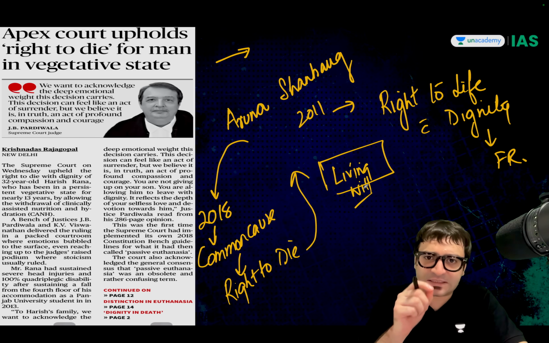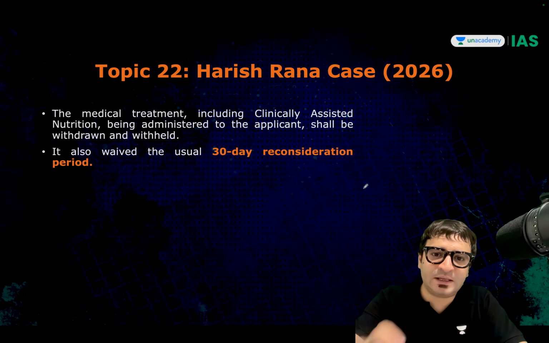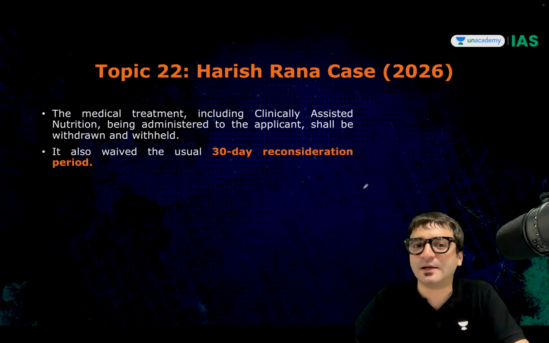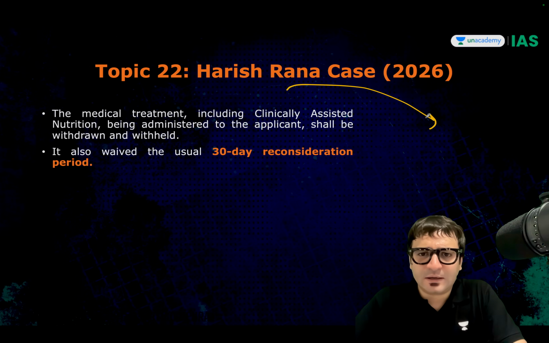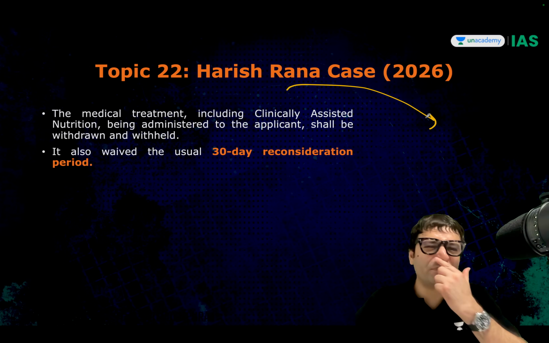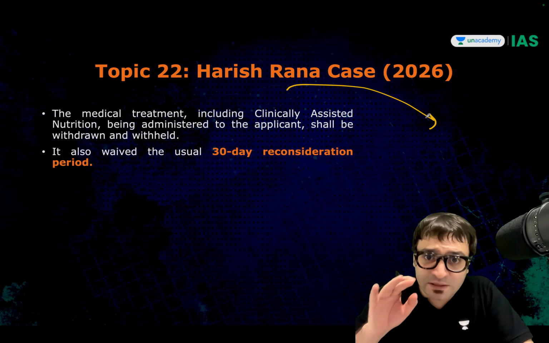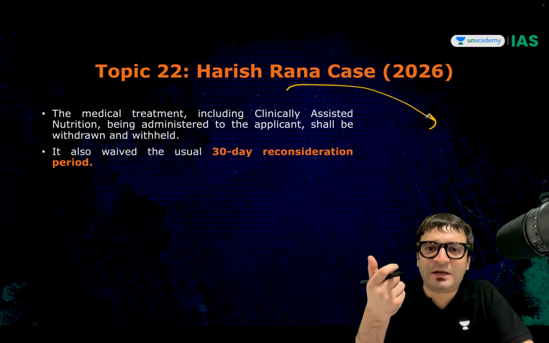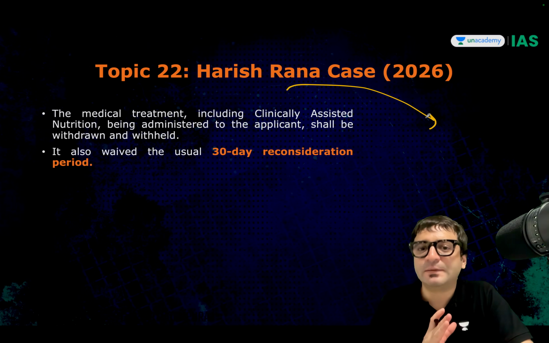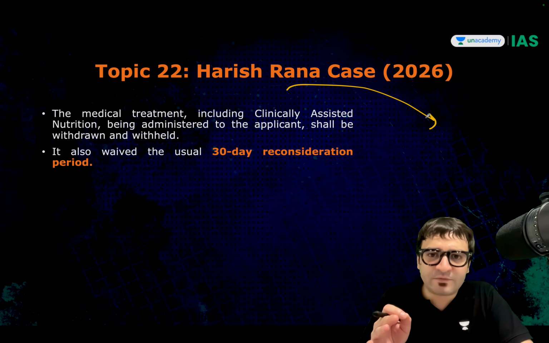But for the first time, this was put to use in the Harish Rana case this year. Harish Rana, unfortunately, fell from the fourth story of his PG in Chandigarh. Since then, the family is taking care of him. He was not on ventilator support, because in passive euthanasia, you need to switch off the ventilator support and the patient may die. But in this case, he was not on ventilator support.